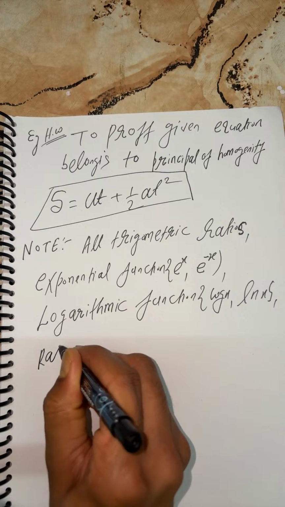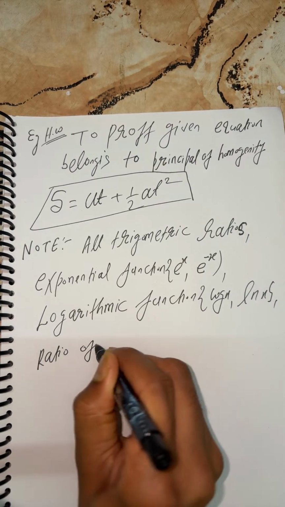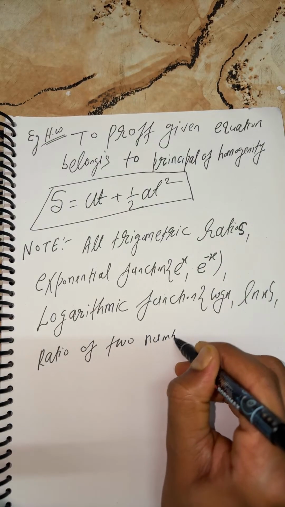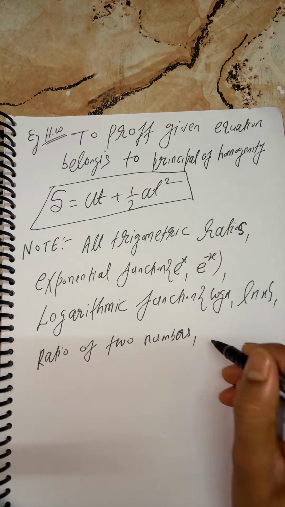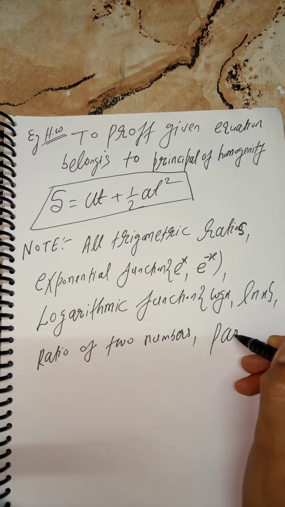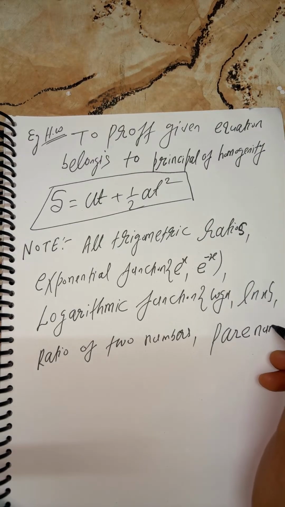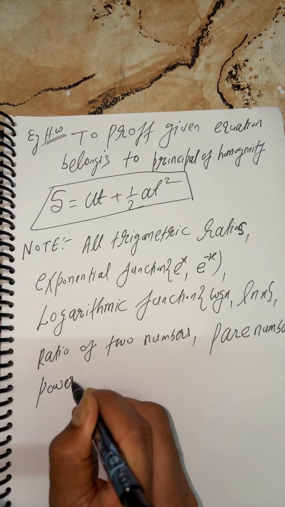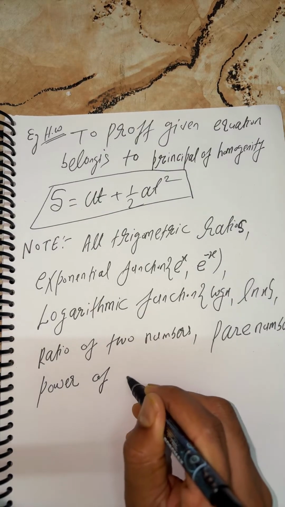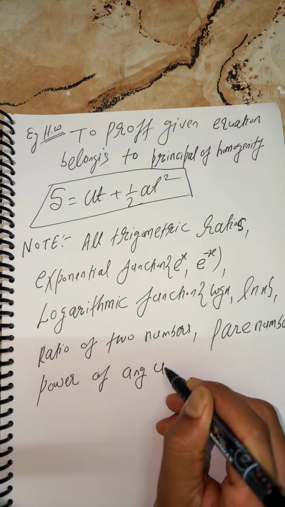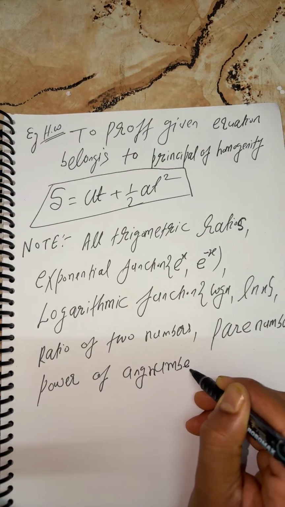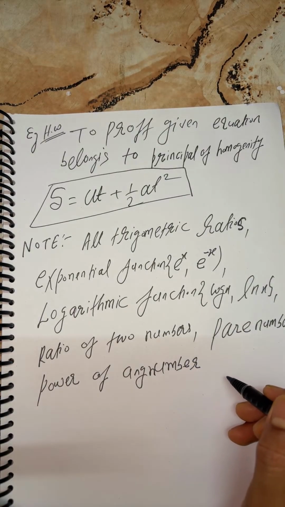Ratio of two numbers, pure number. Next, power of any number.